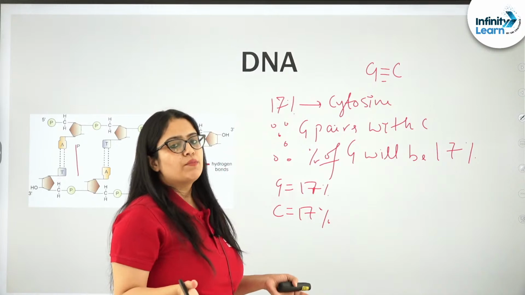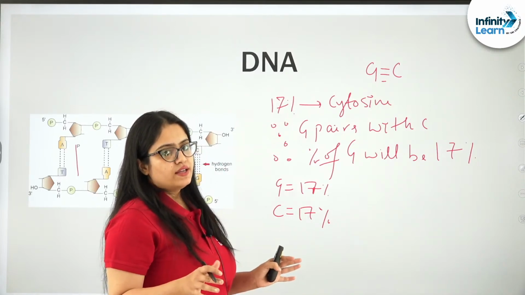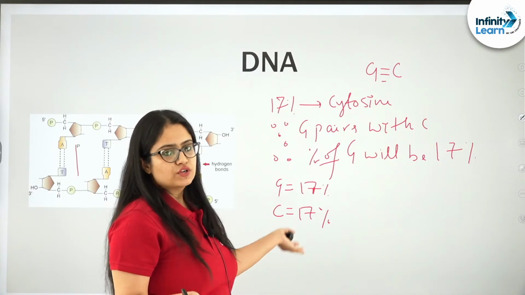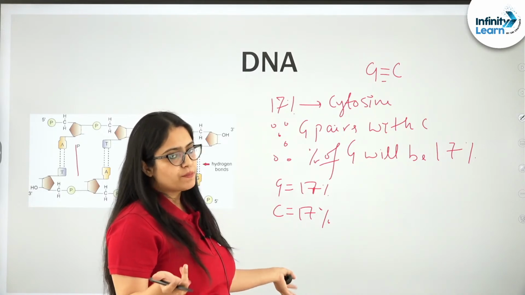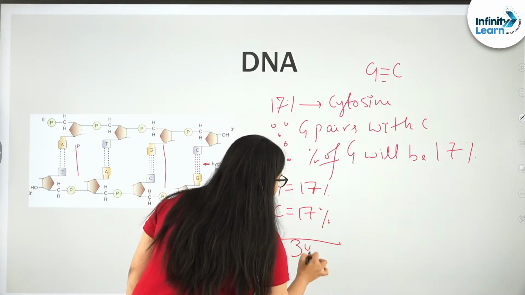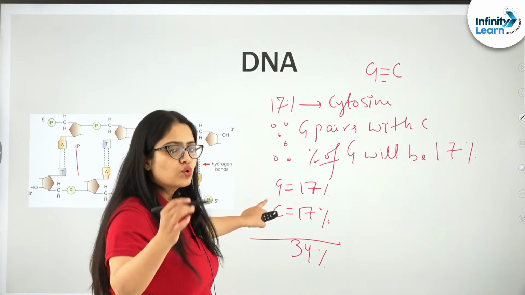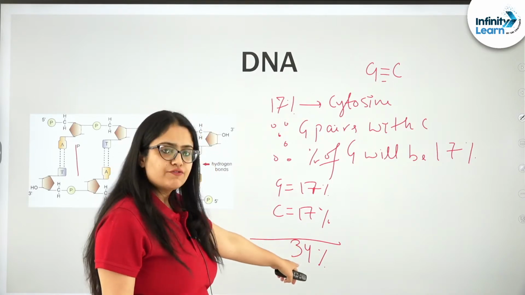The total number of nitrogen bases in a DNA can be 100%, because we are taking percentage over here, maximum can be 100, right. So if I consider G plus C, the total sum will be 34%.